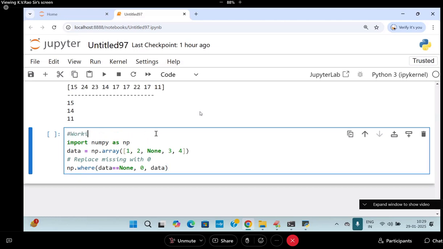Working with missing data, which is represented with np.nan or with None. So here I represented None. What is None actually? It is a keyword treated as a value of which type?